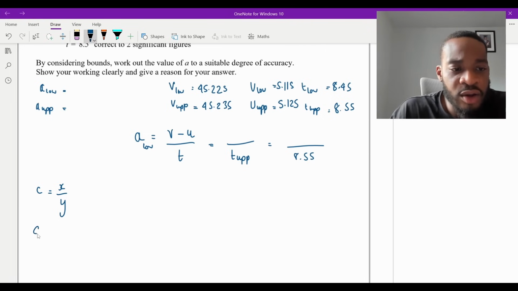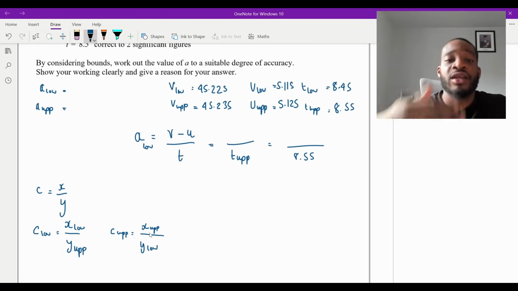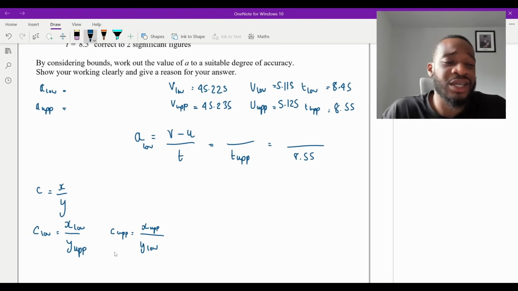If I want the lower bound of this, then I would want the denominator to be as big as possible, and I'd want the numerator to be as small as possible. And then vice versa. If I wanted the upper bound, I would want the denominator to be as small as possible, and the numerator to be as big as possible, because the numerator is what you multiply by. The bigger the number you multiply by, the bigger the number overall. So these are the two formulas that you can just literally memorize.